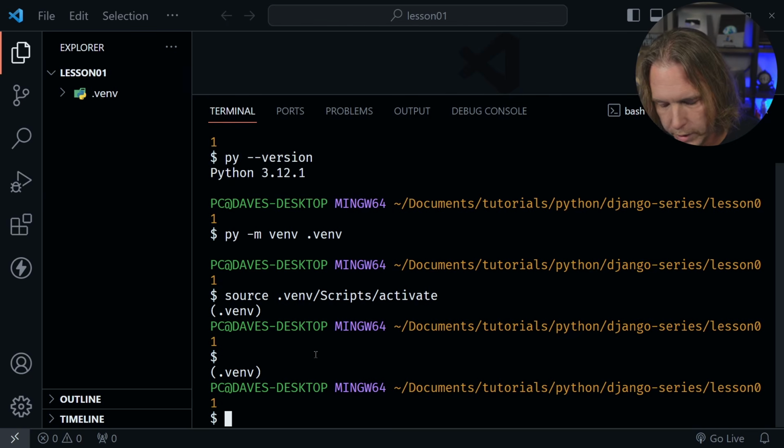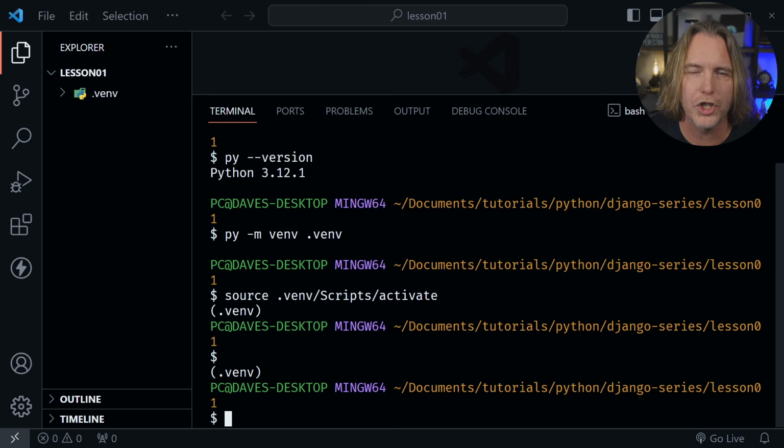Now, anytime we want to deactivate that, we just type deactivate, and press enter, and that would deactivate our virtual environment. But we're going to need it right now. As we install other things, we want to do that in the virtual environment for our project.